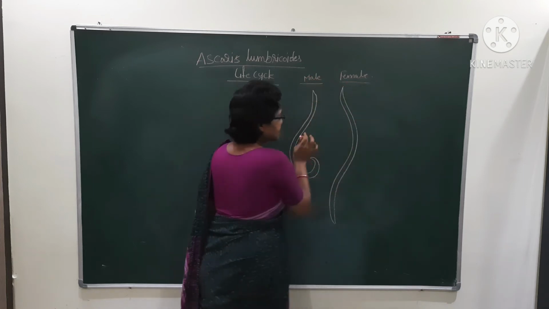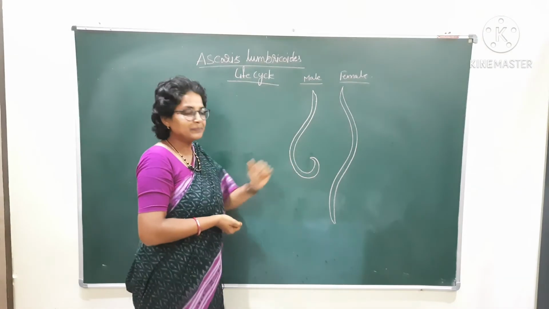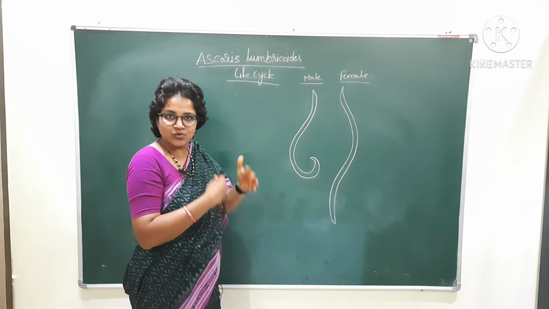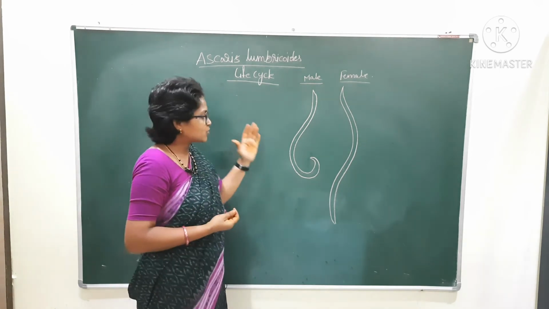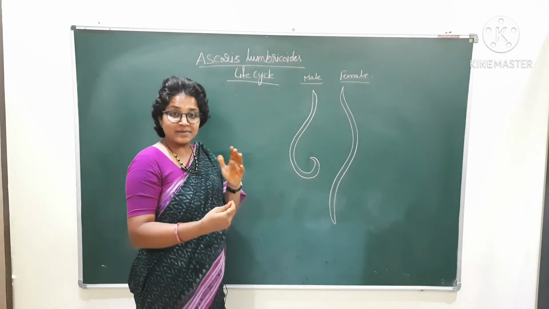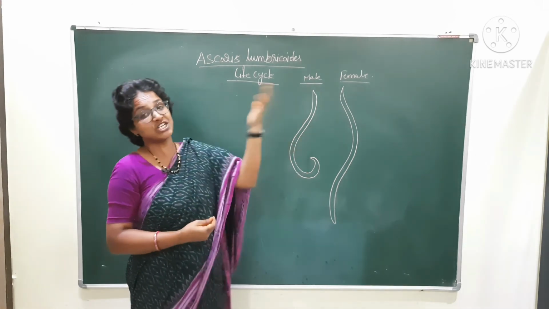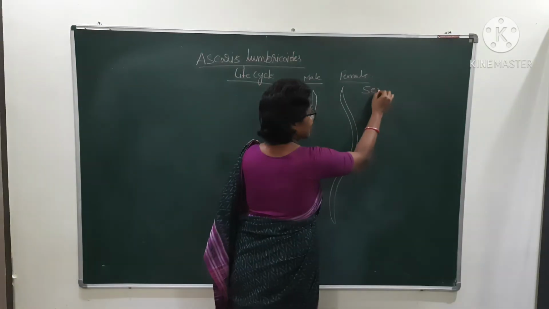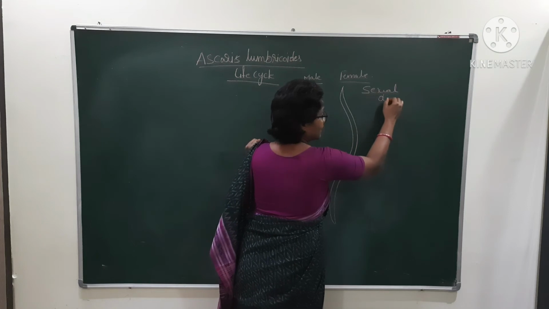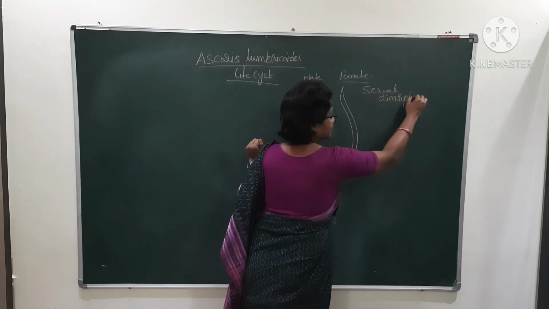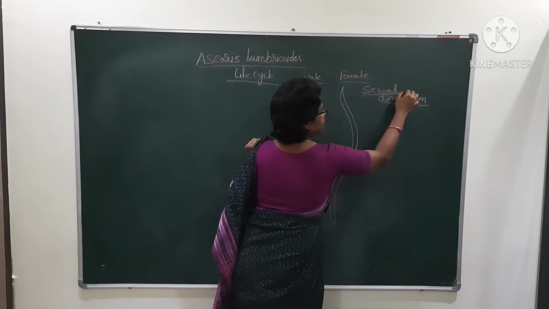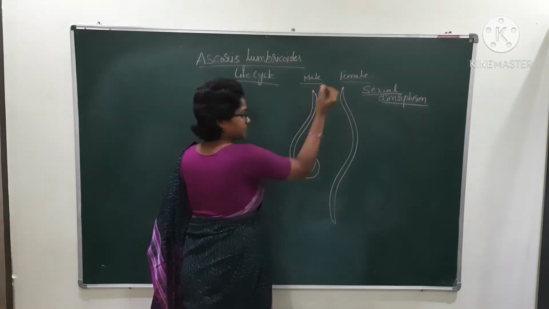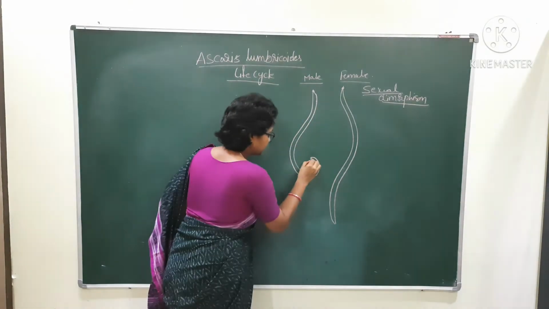Here there is a difference between the two, female and male. That type of difference shown by any organism, if it shows the difference, male and female, we can differentiate. That is called sexual dimorphism. Sexual dimorphism is exhibited by Ascaris.